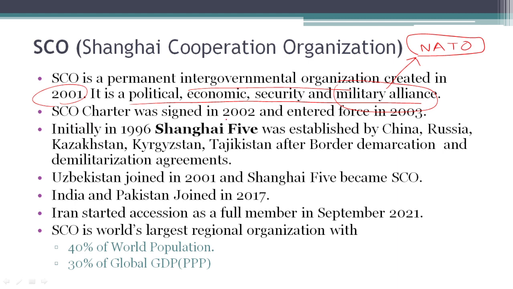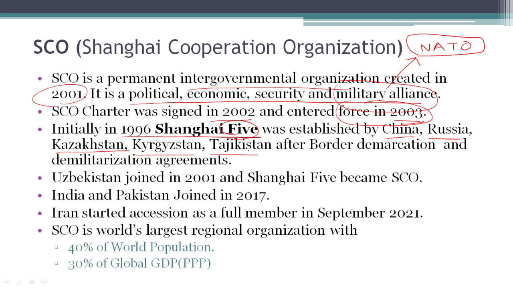SCO Charter was signed in 2002 and it entered into force in 2003. SCO was originally established in 1996 as Shanghai 5. 5 represents 5 countries which established Shanghai 5, that is China, Russia, Kazakhstan, Kyrgyzstan and Tajikistan.